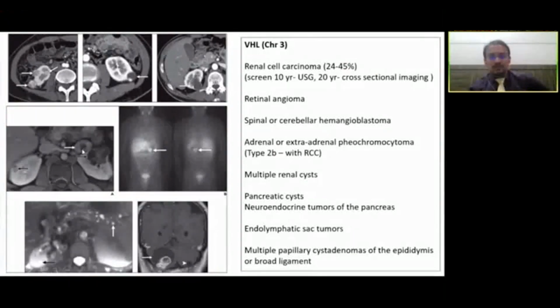The type 2B VHL will have RCC, the adrenal mass or the pheochromocytomas, and they can also have extra-adrenal presentations. There will be some pancreatic cysts apart from basic renal cysts as well, and remaining pancreatic neuroendocrine tumors or endolymphatic sac tumors is a rare occurrence.